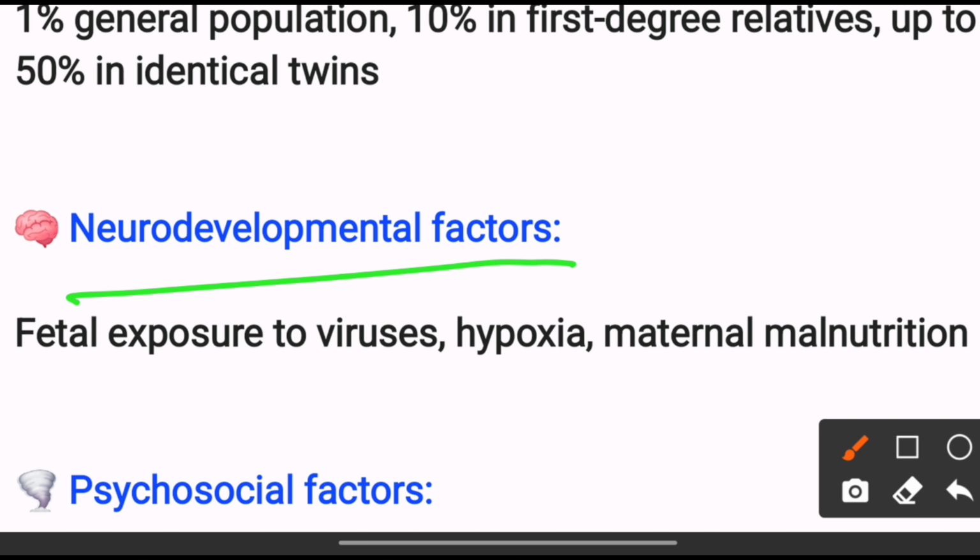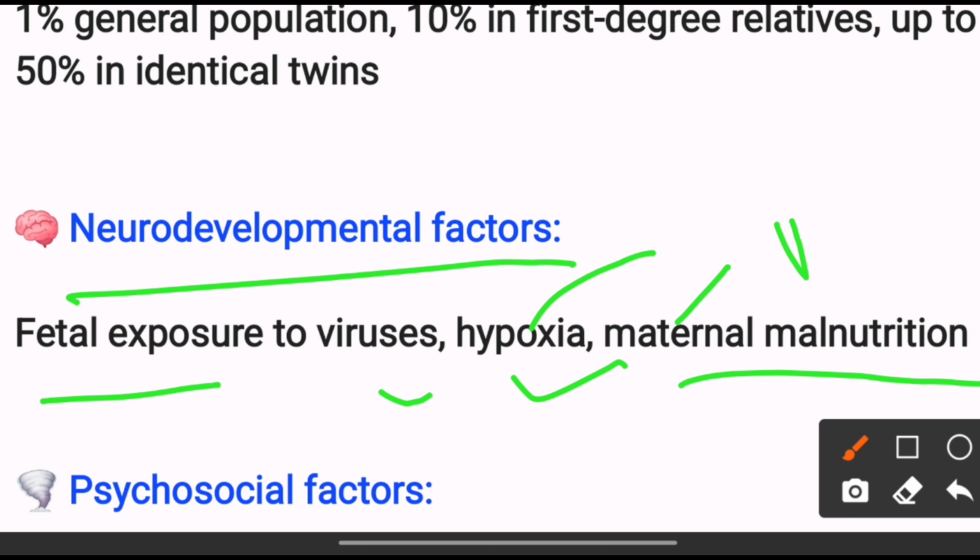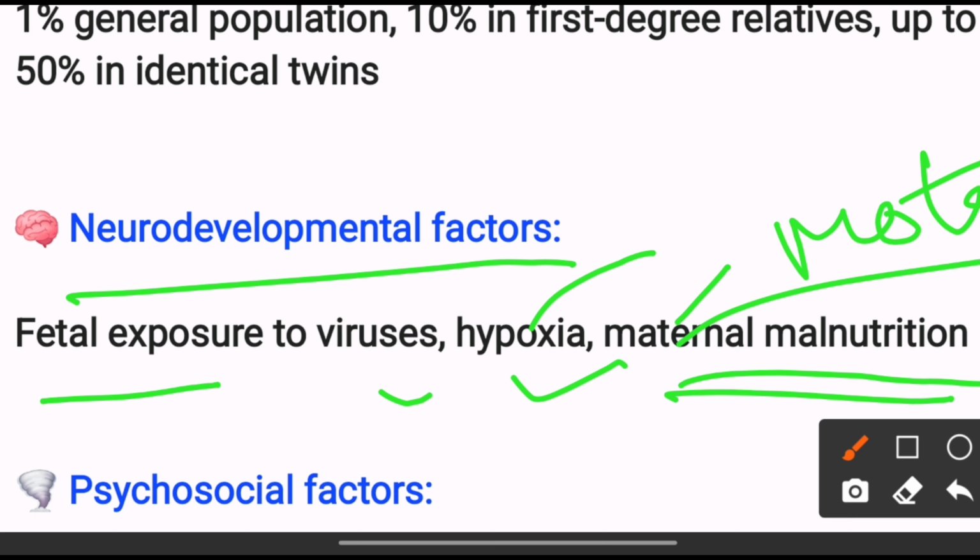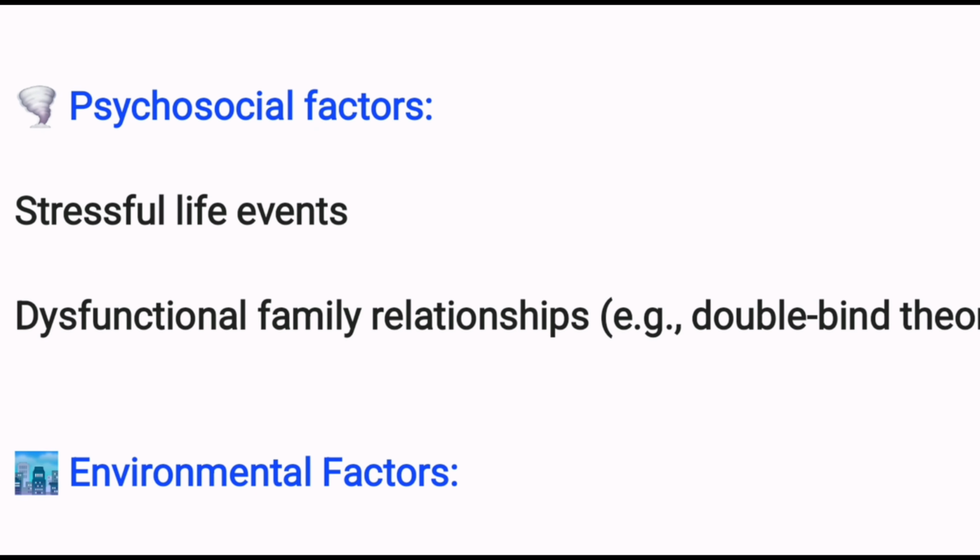Neurodevelopment factors. What are the neurodevelopmental factors for schizophrenia? Fetal exposure to viruses, hypoxia, which means lack of oxygen in the tissue, and maternal malnutrition. When the mother can't get proper nutrition, it is known as maternal malnutrition. When the fetus is affected by a virus, this is known as fetal exposure.